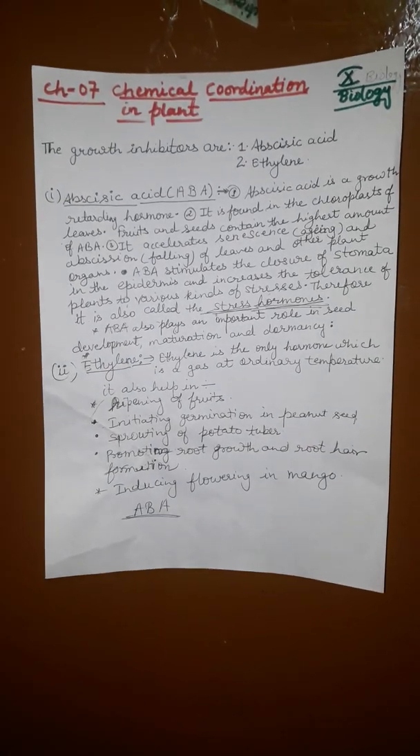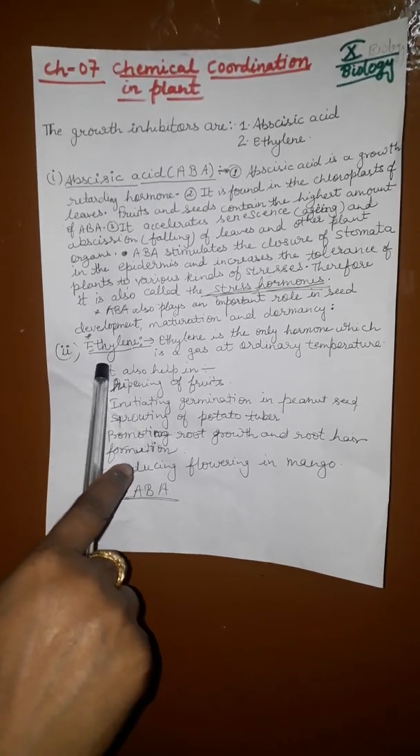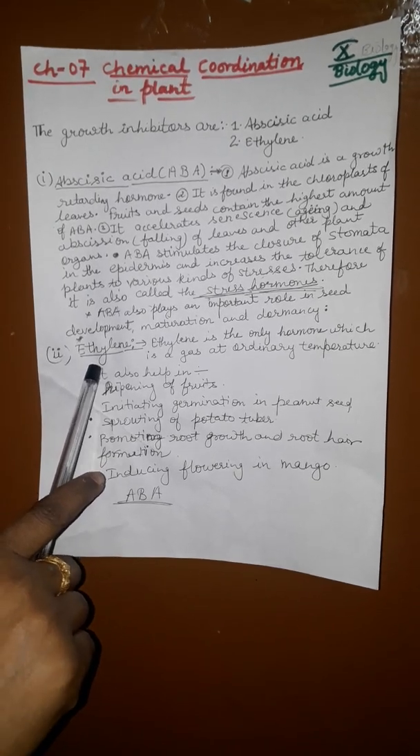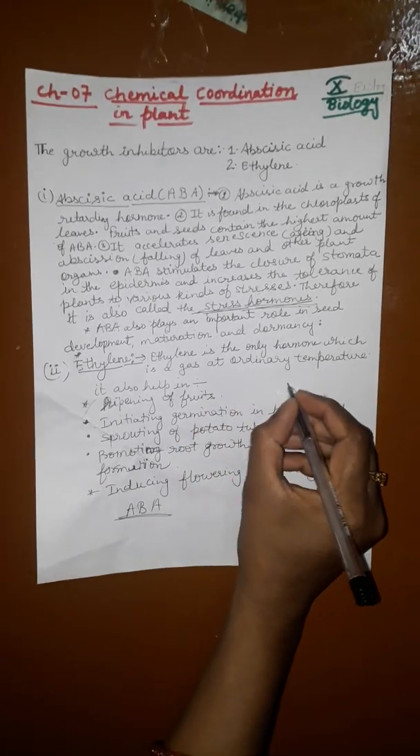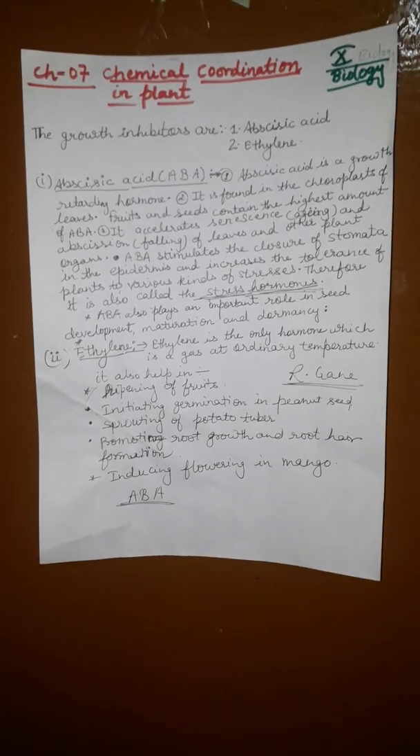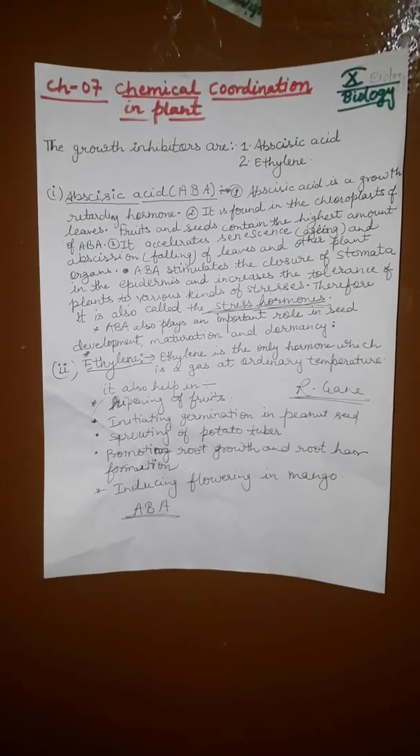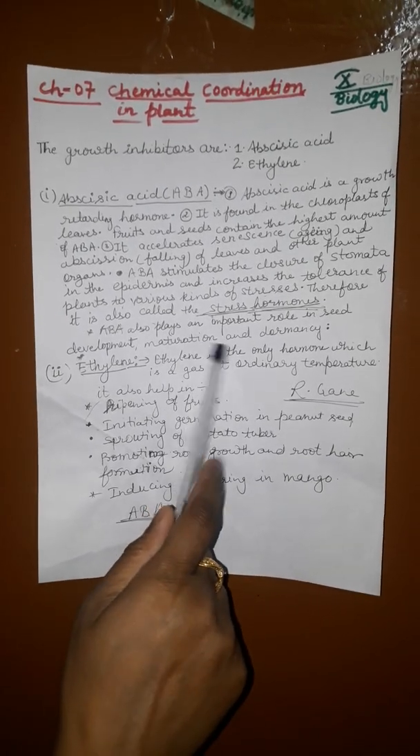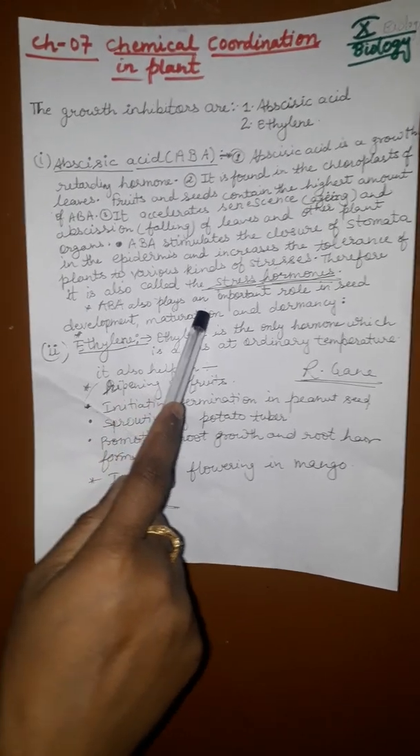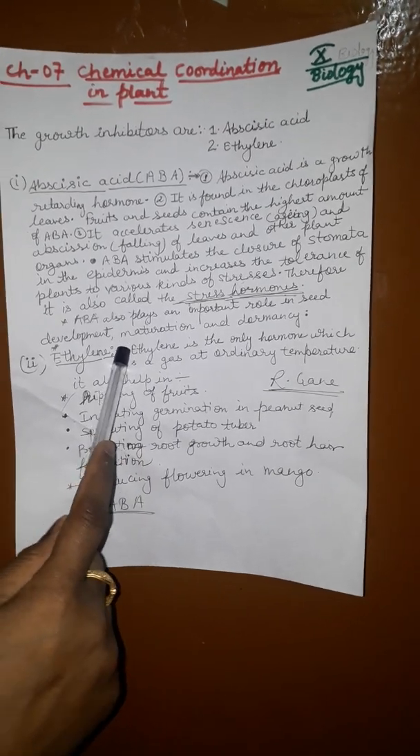Now next is ethylene, the gaseous hormone. The gas was then found to be ethylene by R. Gain. Ethylene is the only hormone which is a gas at ordinary temperature. It is produced in fruits and remains in the same fruit. Therefore, unlike other hormones, the site of synthesis and site of action are not different.